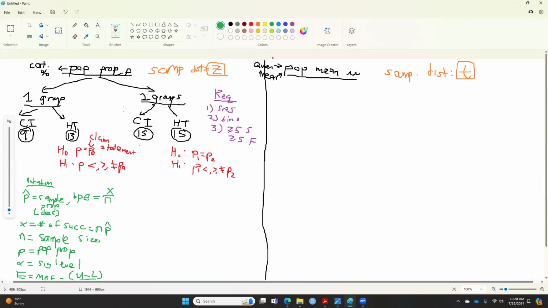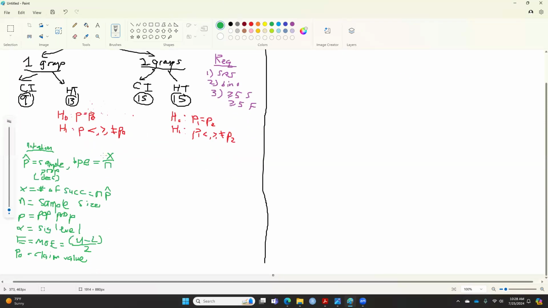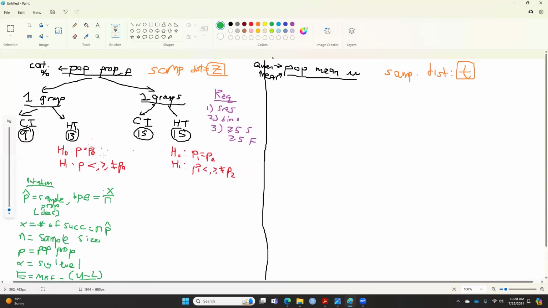So you notice that only with one group or one sample do you have the claim value involved. If you have two groups, you don't have the claim value involved. Okay, so these are the notation that we have for this case. So this is for population proportion, how we do this.